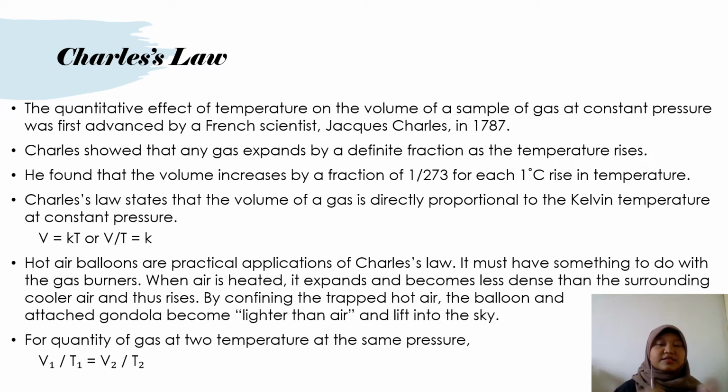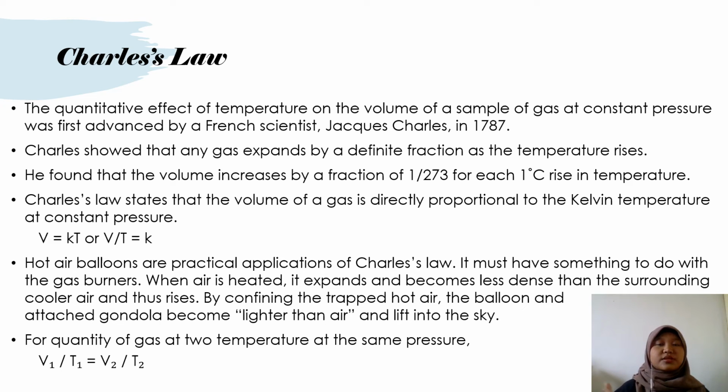Charles showed that any gas expands by a definite fraction as the temperature rises. He found that the volume increases by a fraction 1 over 273 for each 1 Celsius rise in temperature. Charles' law states that the volume of gas is directly proportional to the Kelvin temperature while the pressure remains constant. So V equals K over T. V stands for volume, K stands for constant, and T stands for temperature.